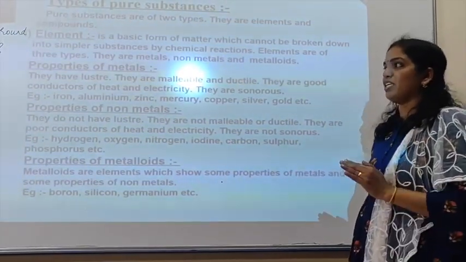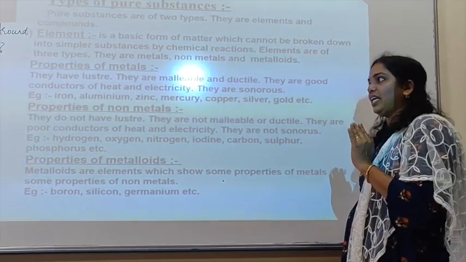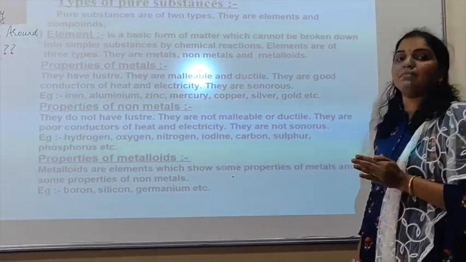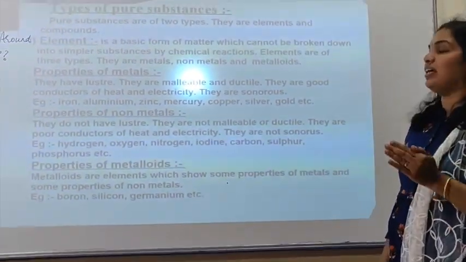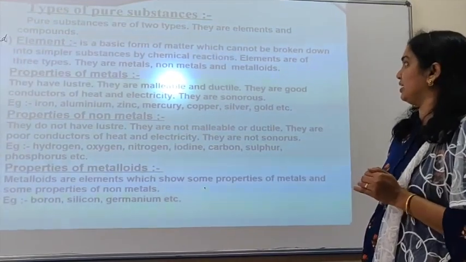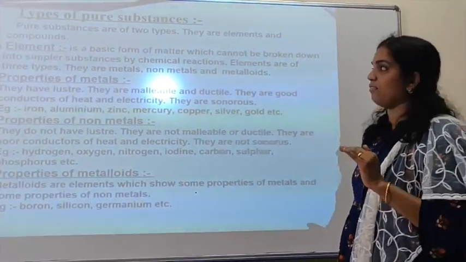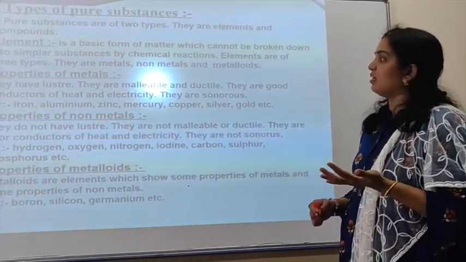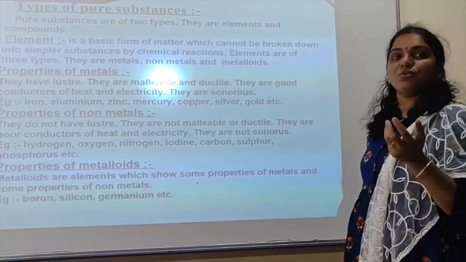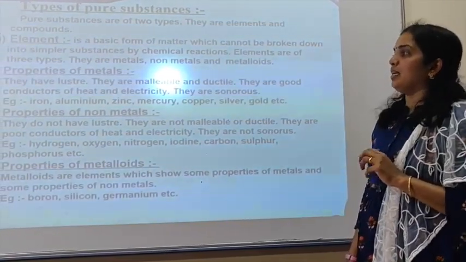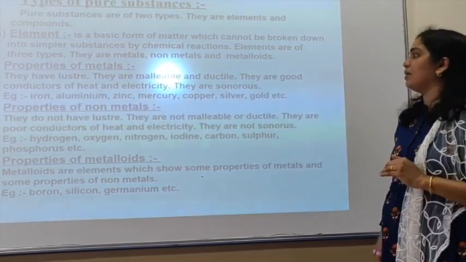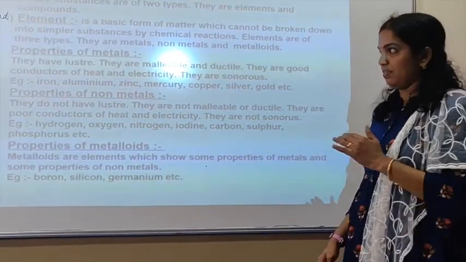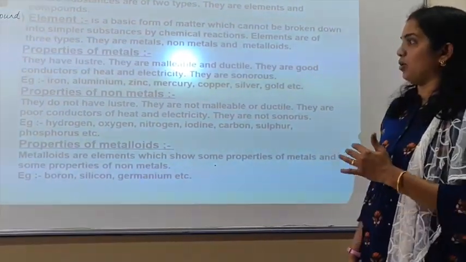First of all, the properties of metals. They have a very shiny appearance. They are lustrous in nature, and they are malleable and ductile. Malleable means they can be beaten into sheets, and ductile means they can be drawn into wires. They are very good conductors of heat and electricity, and they are sonorous. Sonorous means they produce sound when beaten on a surface. Examples: iron, aluminium, zinc, mercury, copper, silver, gold, etc. Here mercury is a metal, but it is in the liquid state. We will explain that in more detail in the coming slide.